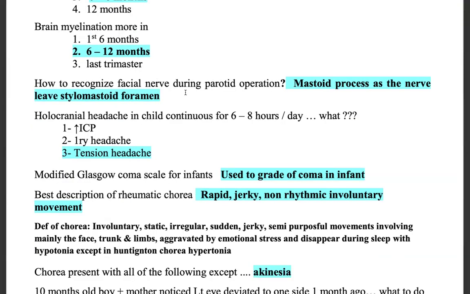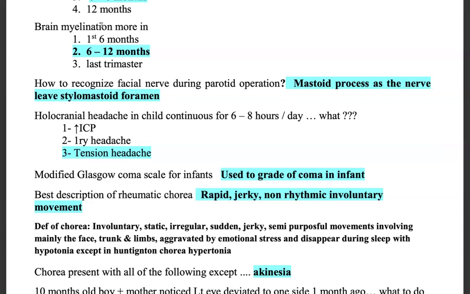Next is how to recognize the facial nerve during parotid operation. We all know that the facial nerve comes out of the stylomastoid foramen. So they will ask you this question: how do you recognize the facial nerve during parotid operation? You will first recognize the stylomastoid foramen. How do you do that? For that, you will check the mastoid process, and as the nerve leaves, we will check the stylomastoid foramen. This is also one of the questions.